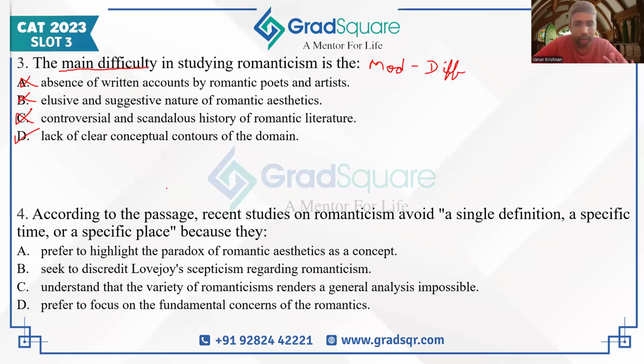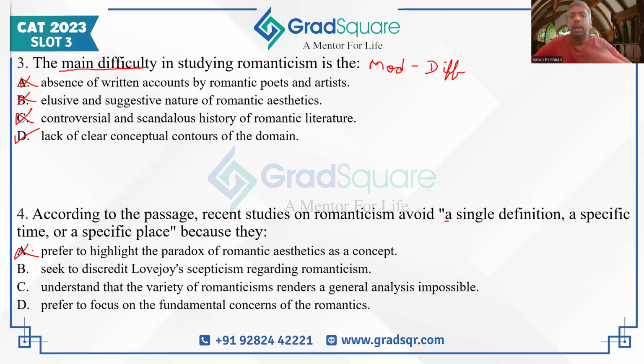This is why the sentence has been written. Let's see which option is communicating more or less the same point. A says prefer to highlight the paradox of romantic aesthetics. Now, this has been written in the second paragraph, whereas this line is in the second to last paragraph. So this is contextually not related to the quoted sentence. That's why A is not the correct answer.